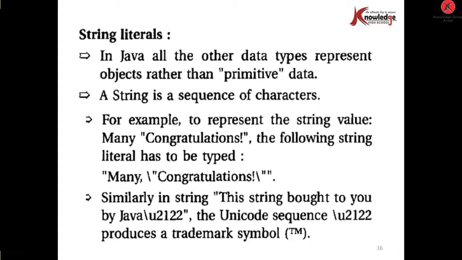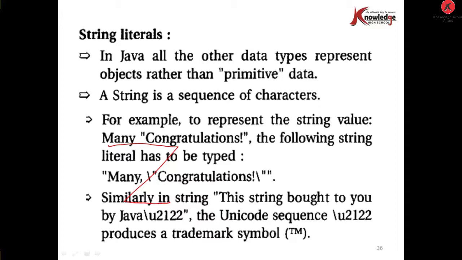In Java, all other data types represent objects rather than primitive data. A string is a sequence of characters. For example, to represent the string value "many congratulations", the string literal has to be typed as many congratulations.